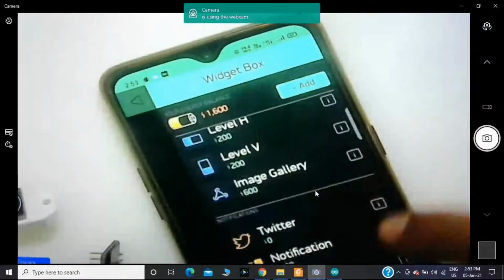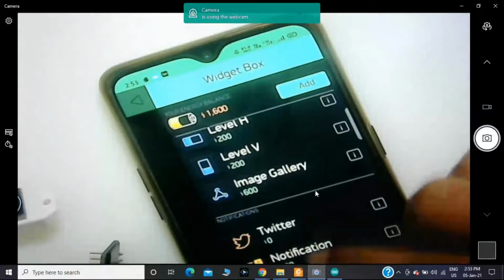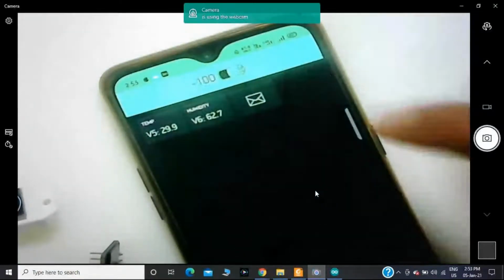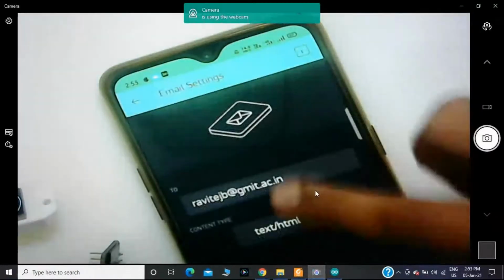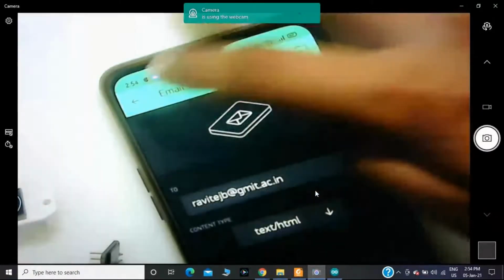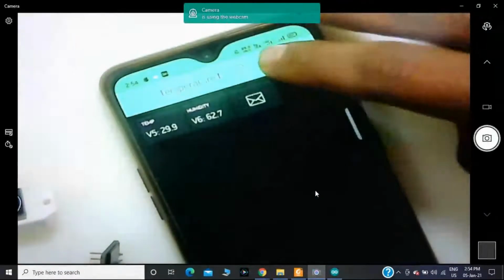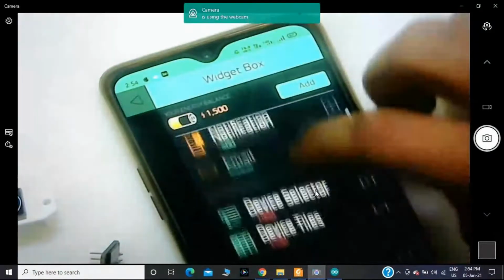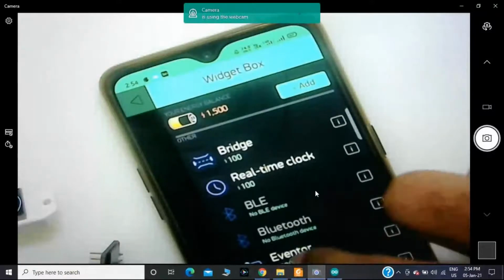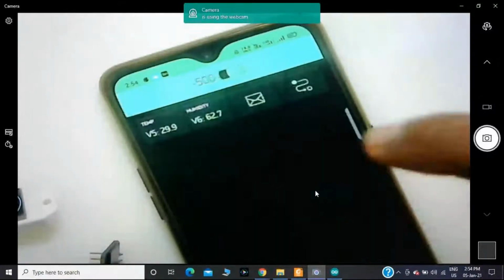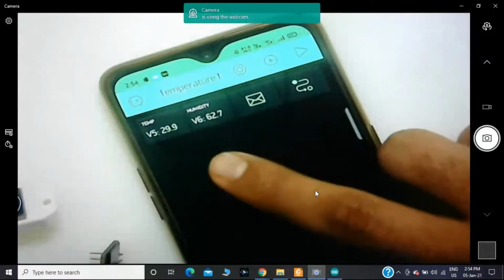First, I should click on the email, to which email I should send the notification. Okay, here I have provided my mail ID. Then afterwards, I should click on one more widget with the name eventer. Here in this example, I am creating one event. If temperature is greater than 25 degrees Celsius, it should send notification to me